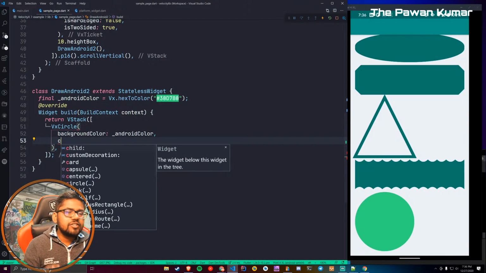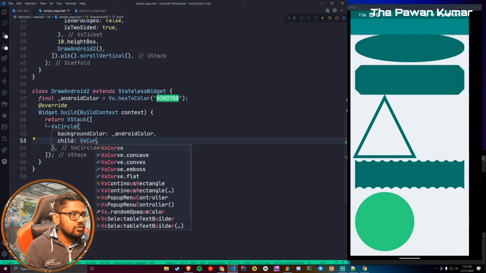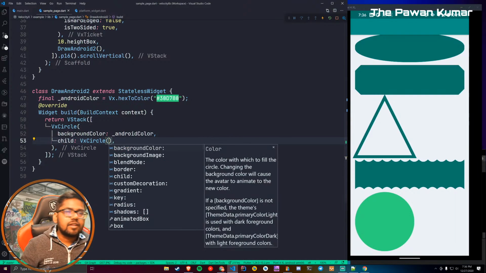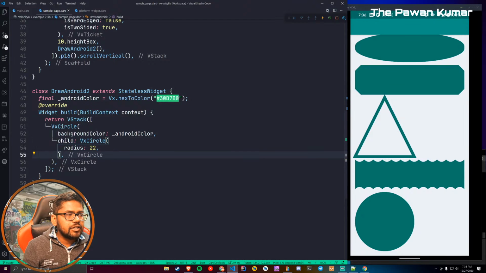So it has a child property where you can use a row and you can provide children. So I'm going to use another circle over here, inside a row, for which we can have the radius as, let's say, 22, and the background color will be white.